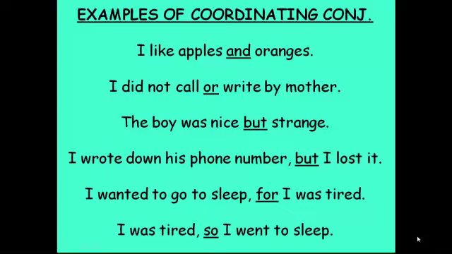The boy was nice but strange. I wrote down his phone number, but he lost it. I wanted to go to sleep, for I was tired. And the last, I was tired, so I went to sleep.